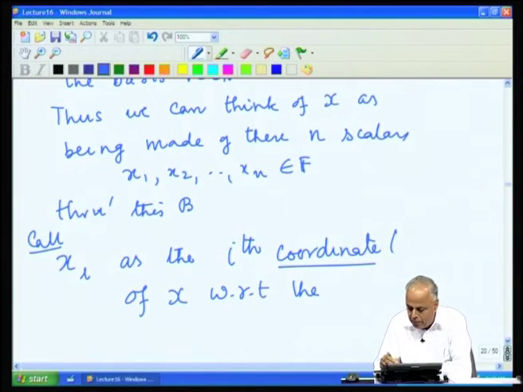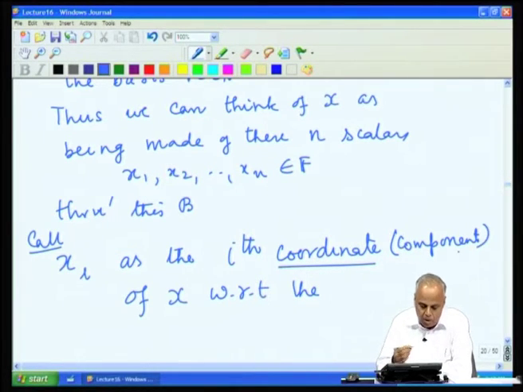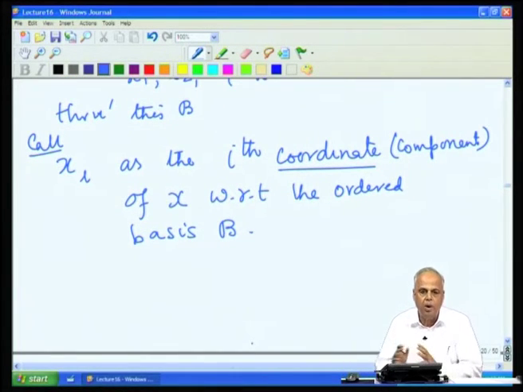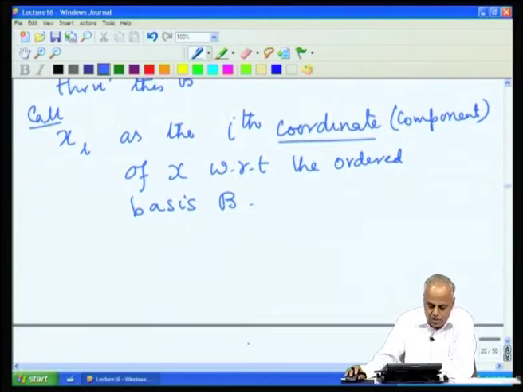It is also called the component or coordinate of x with respect to the ordered basis B. So, once we have an ordered basis B, every vector in V can be converted into a set of n numbers, or n scalars, or n elements in the field F. Elements of the field are called scalars.